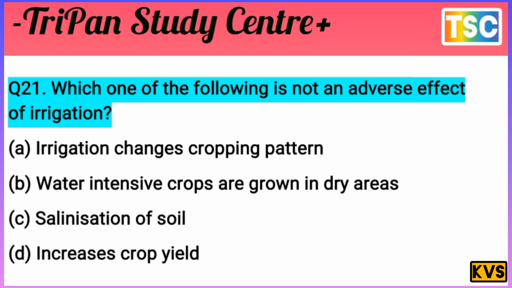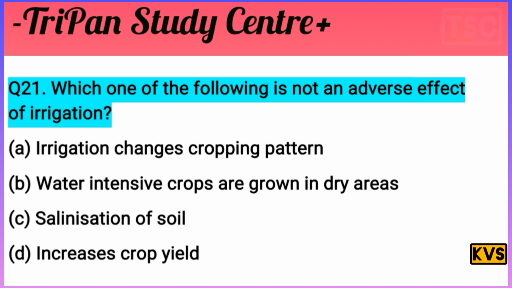You must have thought of your answer. Let's see our answer for this question. Which one of the following is not an adverse effect of irrigation? The first option, irrigation changes the cropping pattern, is not applicable. A is rejected. B, water-intensive crops growing in a dry area, is not applicable.